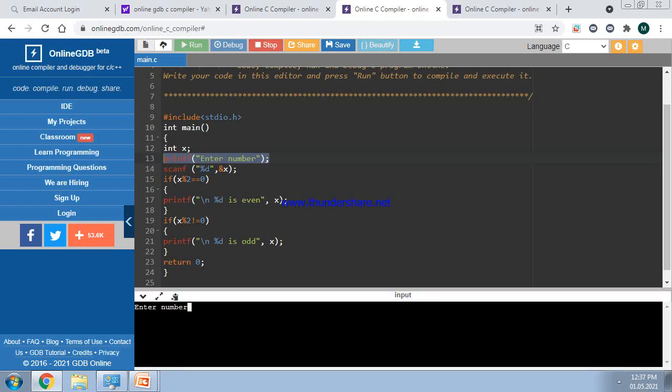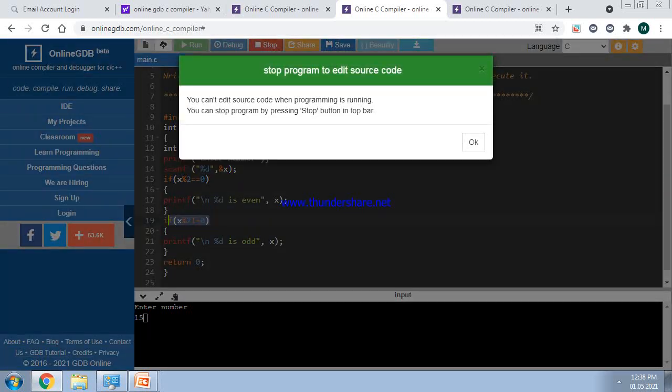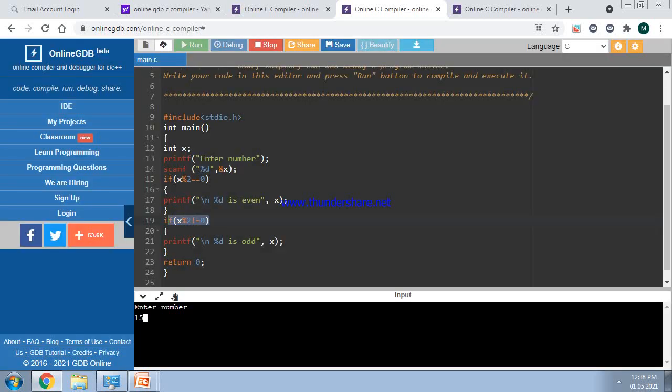Now let us see here, the enter number statement is printed. Now let us enter the number. Suppose the number entered is 15. So 15 is stored into the variable x. 15 mod 2 is equal to 0? This condition becomes false. Now this condition will be true, this part will be executed, and 15 is odd should be printed. So let us run it and press the enter button. So here the output is 15 is odd.